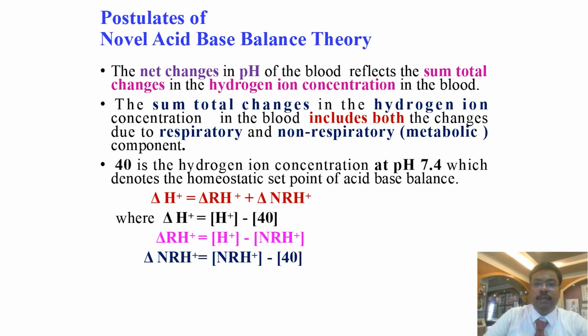The net changes in pH of the blood reflect the sum total changes in hydrogen concentration of blood. The sum total changes in hydrogen concentration in the blood include both the changes due to respiratory and non-respiratory components. So for this, hydrogen concentration at pH 7.4 denotes the homeostatic set point of acid-base balance. So the total change delta H plus is equal to delta RH plus delta NRH plus.